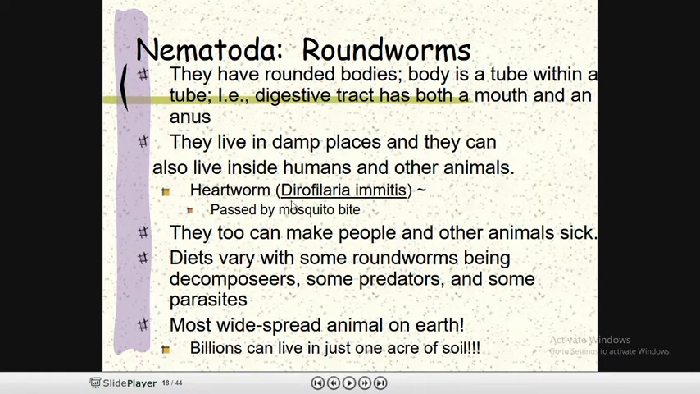One is the heartworm, Dirofilaria immitis. Why is it called a heartworm? Because it infects cardiac tissue, and it is passed by mosquito bites to the animal. They too can make people and other animals sick. Diets vary with some roundworms. Some are decomposers, some are predators, and some are parasitic. Roundworms are the most widespread animals on Earth. Billions can live in just one acre of soil.